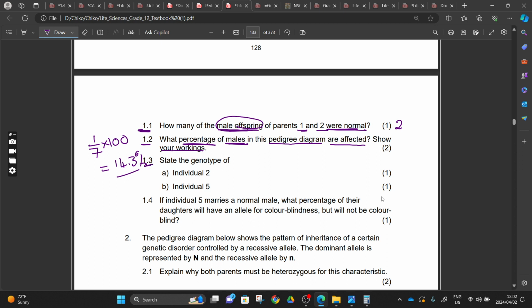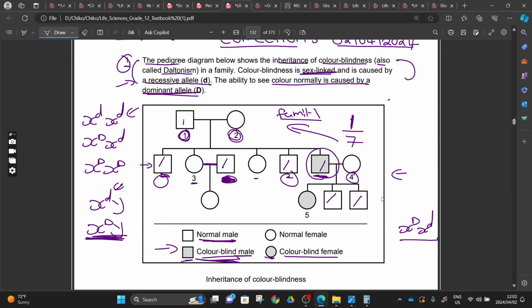And then 1.3, state the genotype of individual 2. By this time you have already written how you can get to number 2. But if you don't know, let's start with number 5, the one that is affected, right? This person here is going to have X, small letter d, and Y. And where did he get the Y? He got it from the father here.